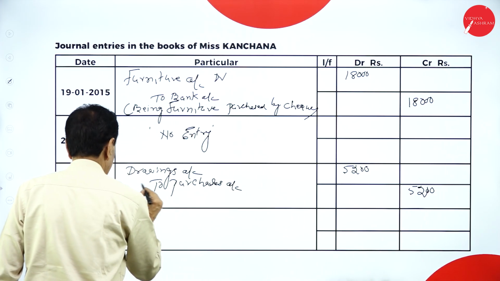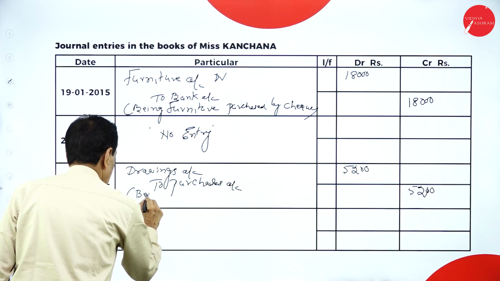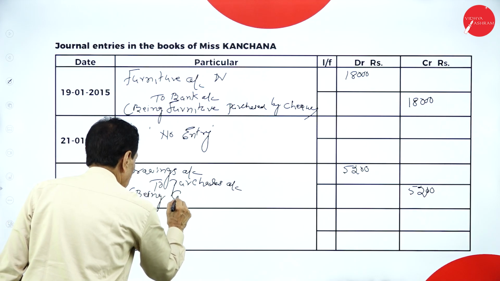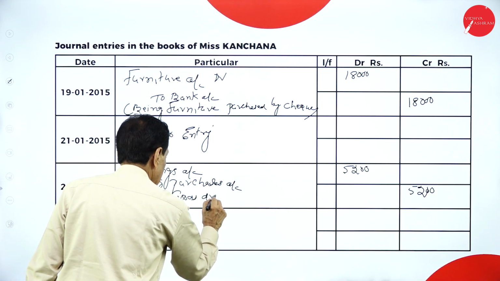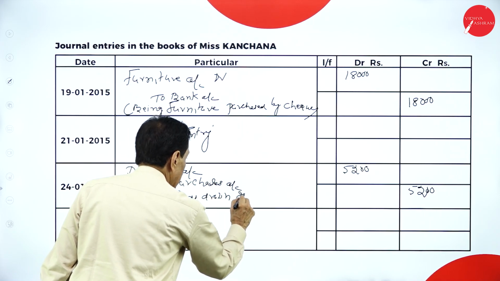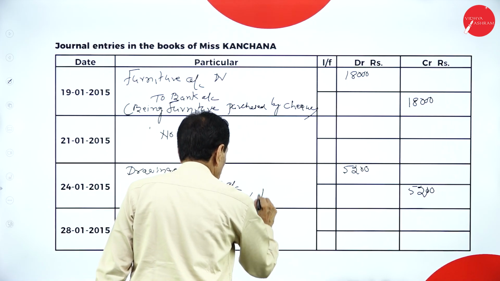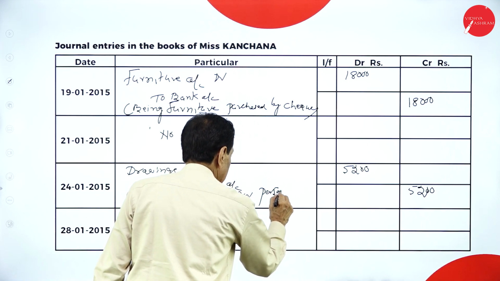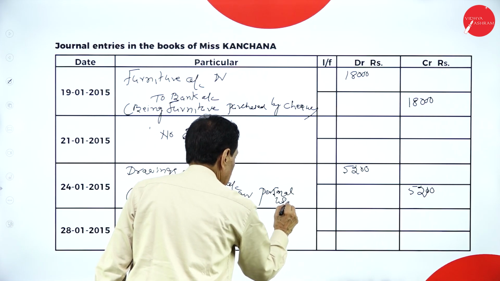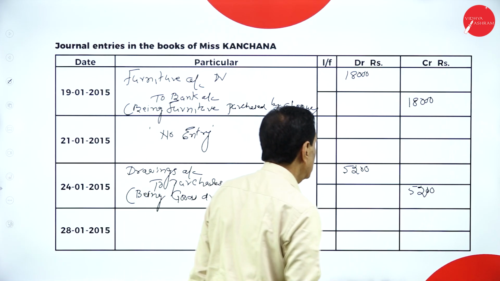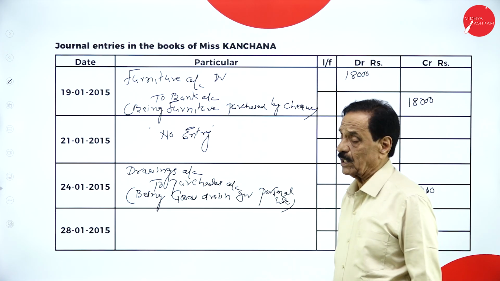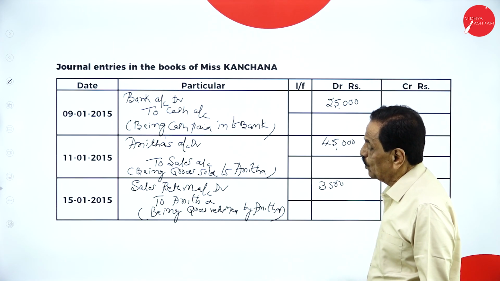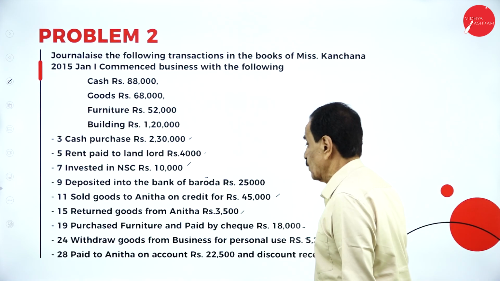Being goods drawn for personal use. We take the goods from purchases for personal use. Then on 28th, 24th is over.